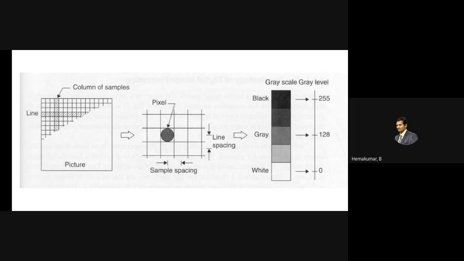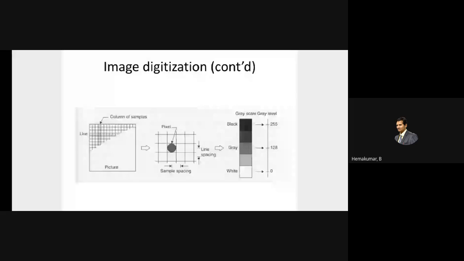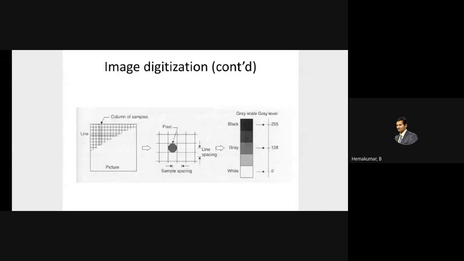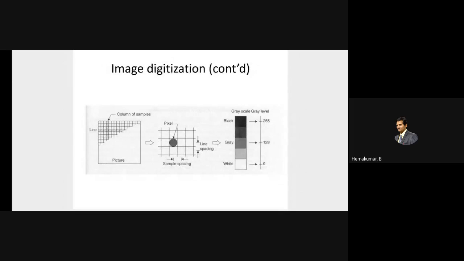It may be around 128.5632, something like that, so we have to round it off to the nearest value. That process is known as quantization. After these two things are completed, it is known as a digitized image. The final will be a binary value, in the case of 8-bit or 4-bit, or even 16-bit. So it might be something like 001010; that particular grayscale will be converted into a digital value.